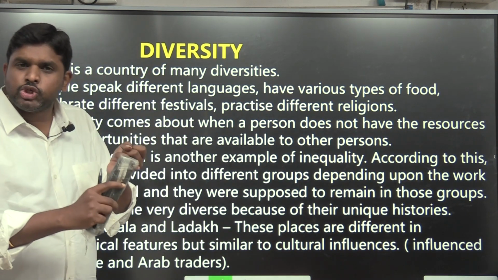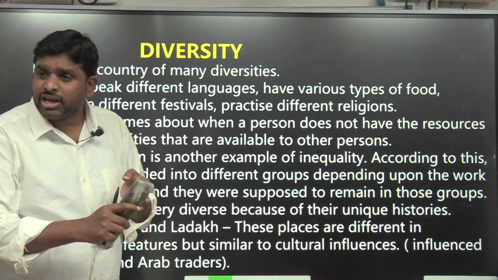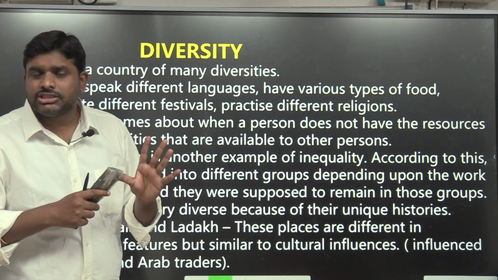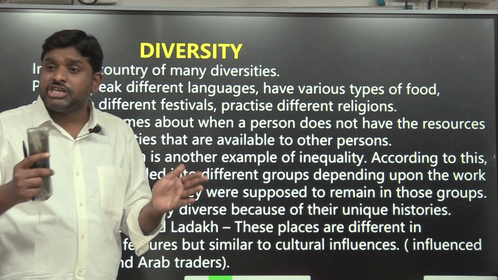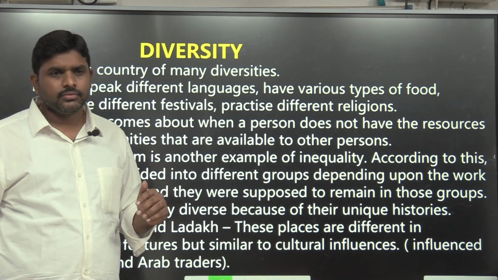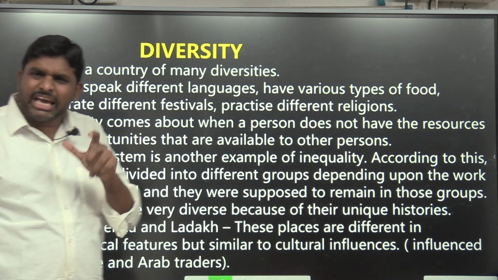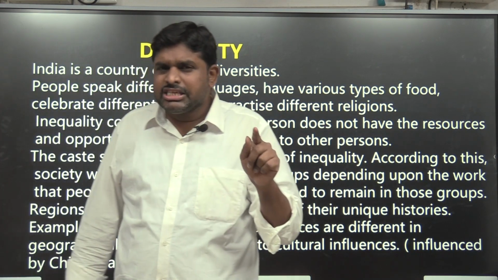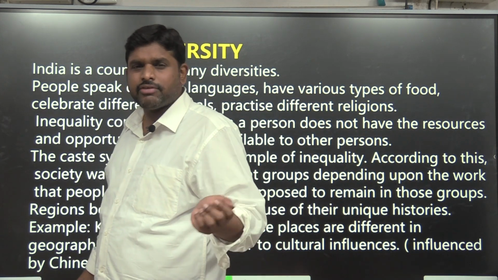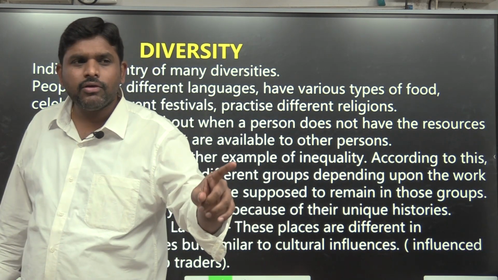So we are diverse by geography, by religion, by language, by region, by caste, by gender. Two genders are there. So there is diversity. Different religions we have. So when there is diversity, what will be there? When there is diversity, there will be difference. If there is difference, then only we will call it diversity. When there is difference, some form of inequality will evolve, yes or no?